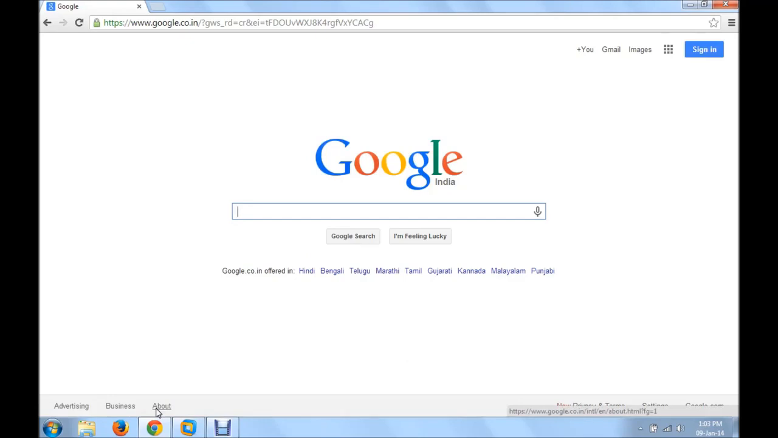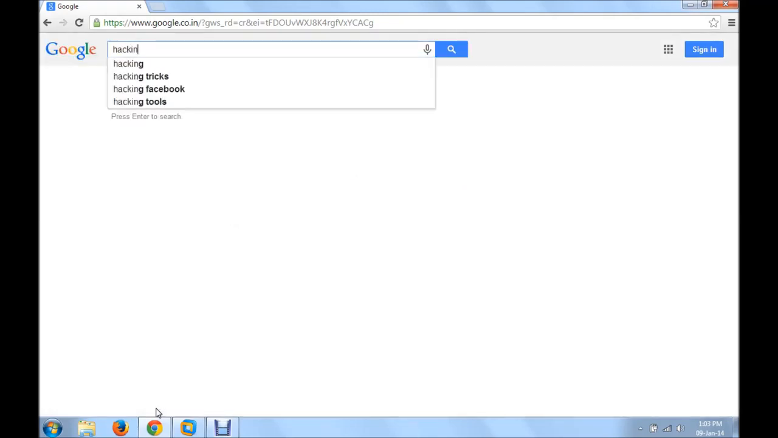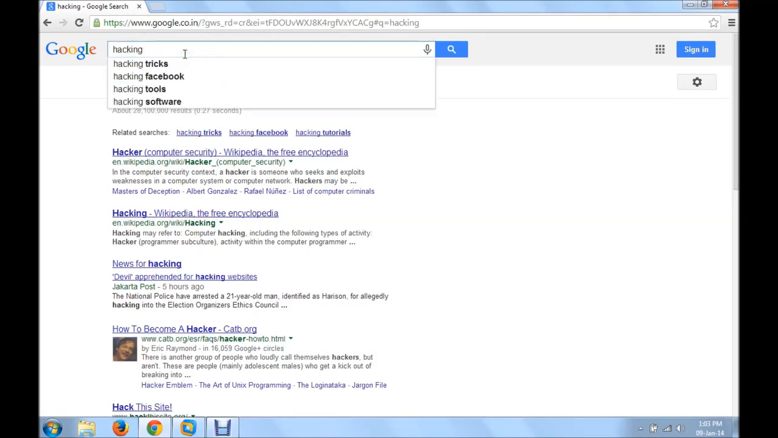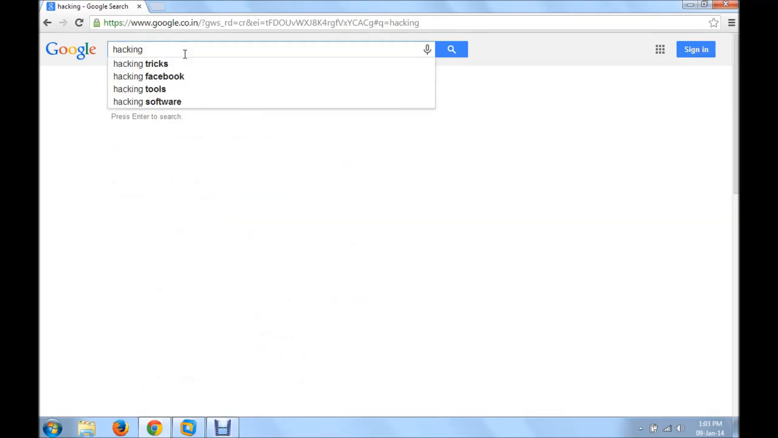Now, if a user wants to find an ebook on hacking, what will he do? He will type the keyword, and as you can see, there are this many results. Now, I'll be using a Google Dork to filter these results. The Google Dork is filetype:pdf.